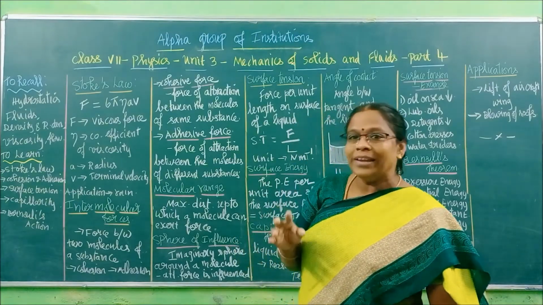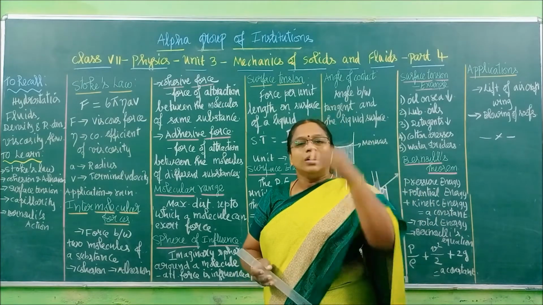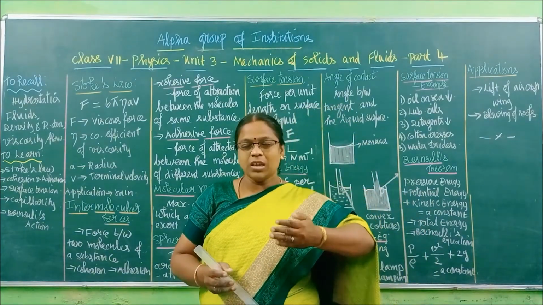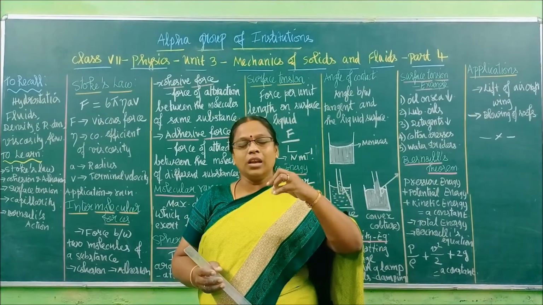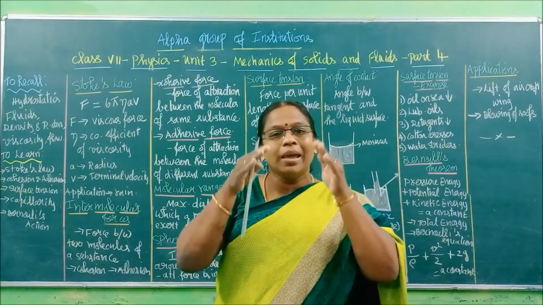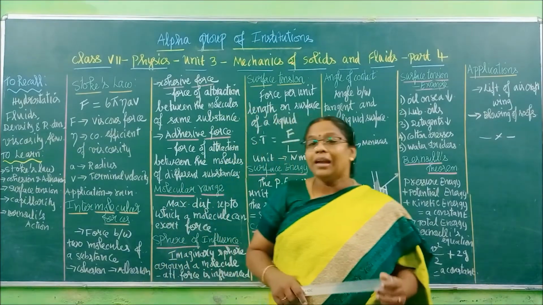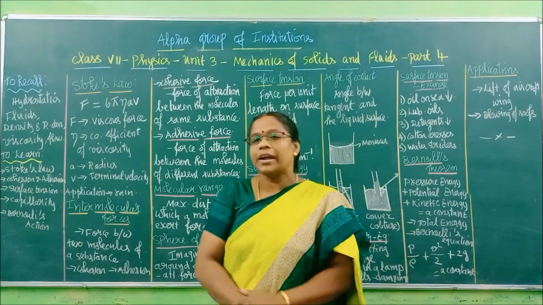So why does it do that? It will attain one velocity. Till one particular distance, it will come with a variable velocity. After reaching one particular distance inside that oil, it will reach one velocity called terminal velocity, which will make it flow very steadily. So that is explained by Stokes. He is a great scientist.